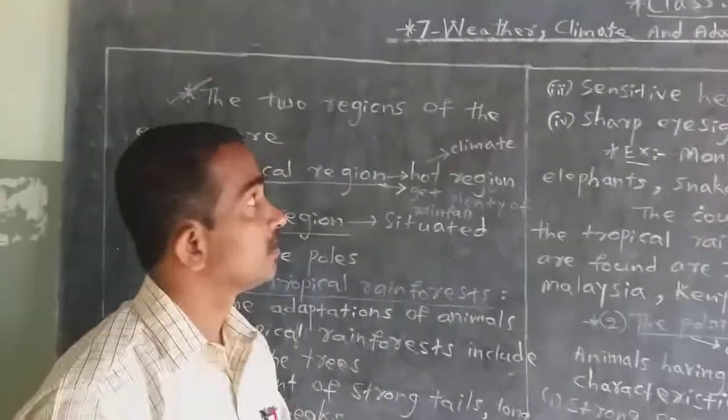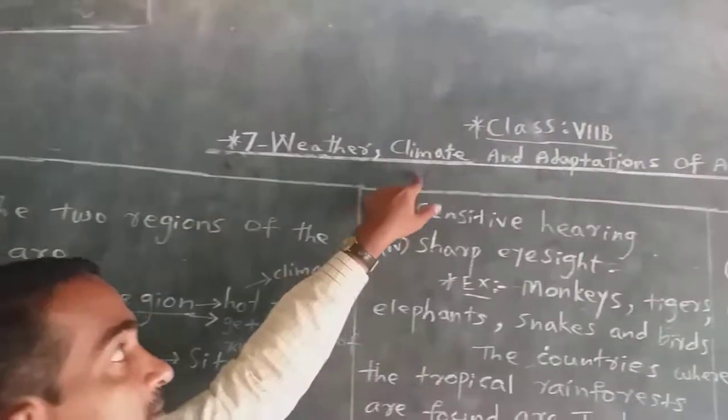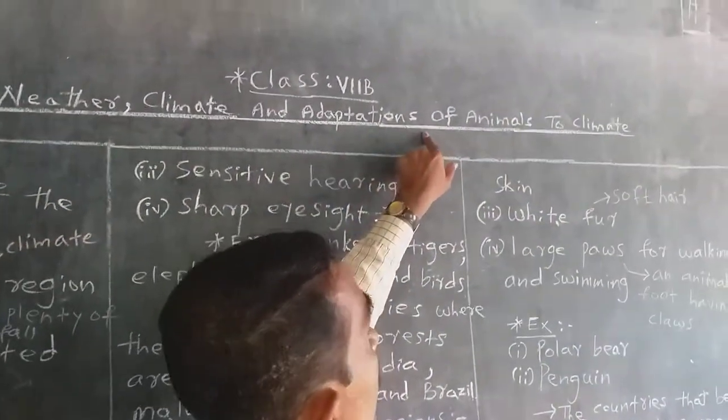Good morning, students. Today I will continue unit number 7, weather, climate and adaptations of animals to climate.